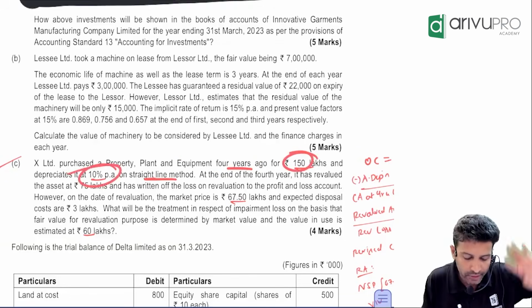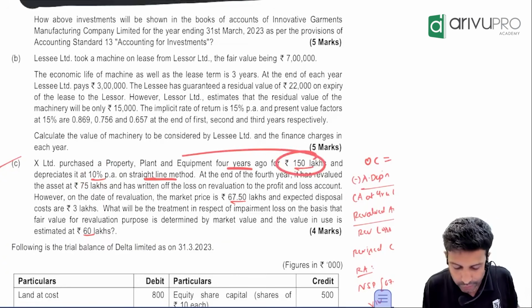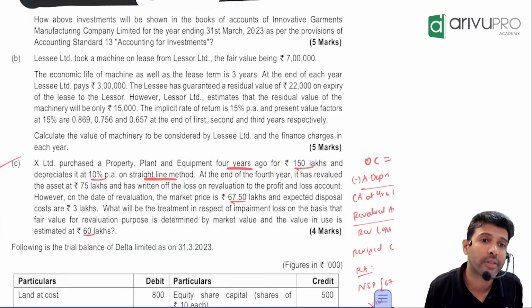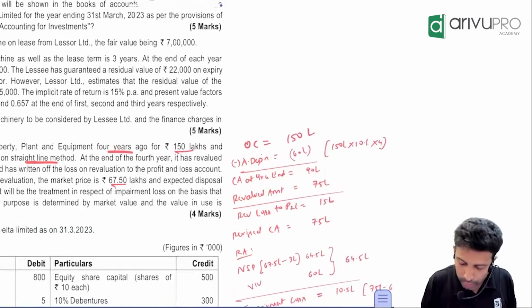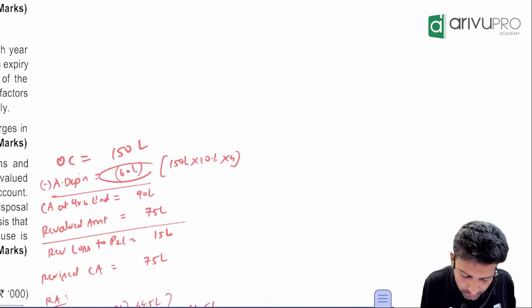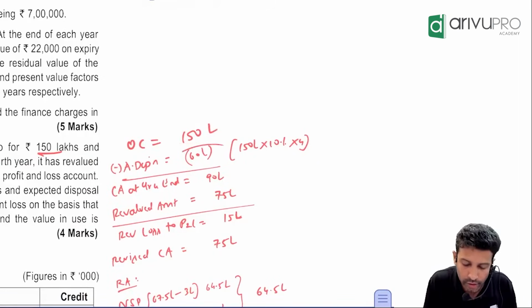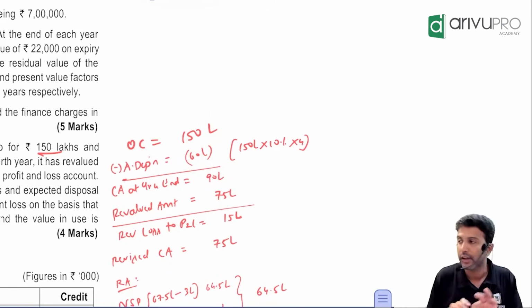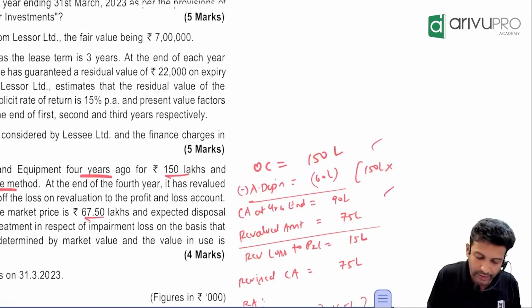150 lakh, depreciation is 10%. So for 1 year, how much is depreciation? 150 lakh into 10%, which is 15. What will be the total depreciation for 4 years? 60 lakh, correct? You bought the asset for 150 lakh. So far you have depreciated 60. So the carrying amount at year 4 ending is 90 lakh. Till here we have approached. All of you there? Now let's go back and read the data.